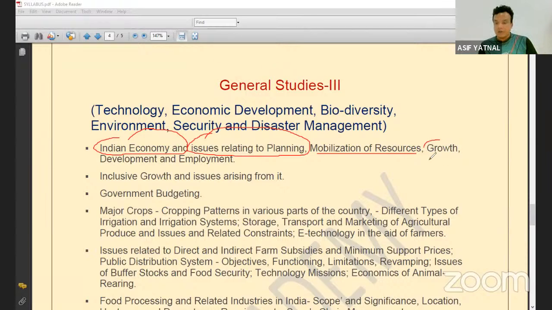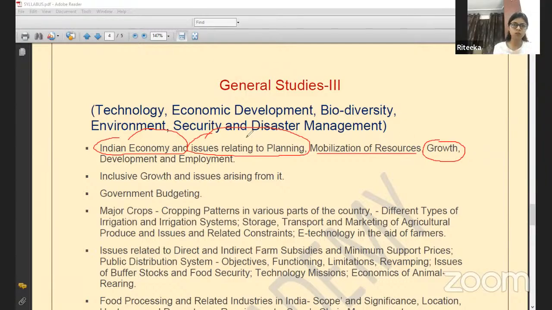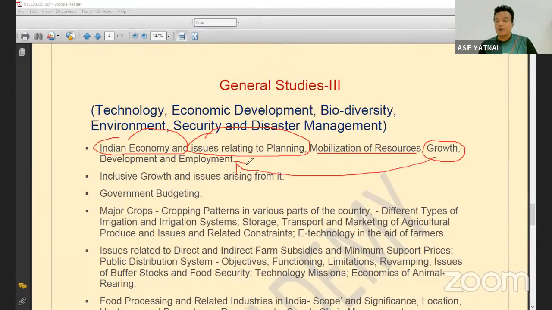Then growth. While you are studying the growth topic, you will study what you mean by growth. What is the difference between growth and development? And how is growth linked with employment, like how GDP growth leads to development and how GDP growth will lead to employment? That is what we need to know basically. And what are the current challenges in front of the economic growth of India? If you read the newspaper now, you will find out that India's economic growth has slowed. So why is the Indian economy growing slowly, and what is the government trying to do about it?